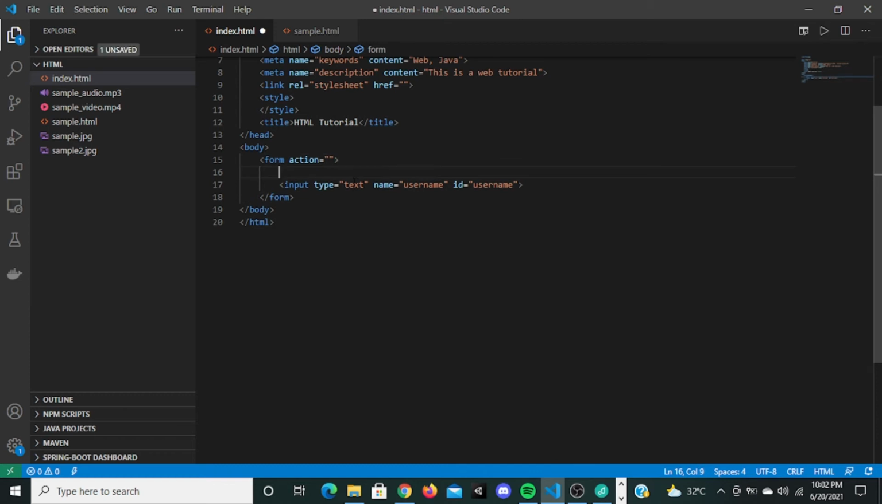Now if you want to give a label for this input, there is a tag called label. This for attribute should match this id so that the browser knows this label is for this input. So I'm going to copy this id, put it right here, and say this label is for username. So this username will be displayed on top of this input.